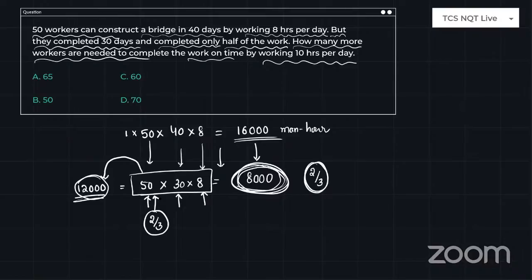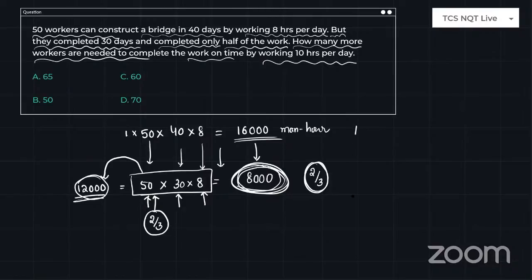This is a very interesting concept you have to understand. Why? Because I can't explain it in just 5 minutes. Actually, this will take around 10-15 minutes if we go for the theory. But for the time being, I'm trying to make this very simple. So see, actual work is 12,000 units, but only 8,000 units were done. Time is constant, hours per day is constant, but the efficiency of the persons is reduced to 2/3. So if each person is reduced to 2/3, you have to increase the number of people, right?